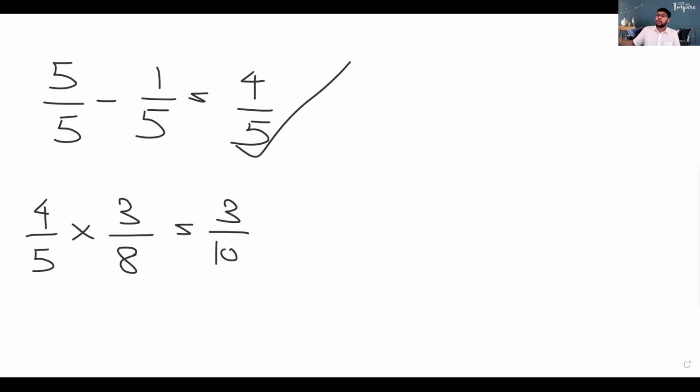They are asking out of all the students, how many have selected music? To get that, you have to take 4/5, the remaining students, and multiply it by 3/8, because 3/8 of those remaining students are studying music. So that answer would be 3/10. Is that clear? Got it, sir. Thank you, I got it. Thank you very much, sir.